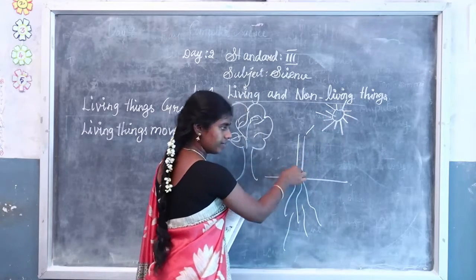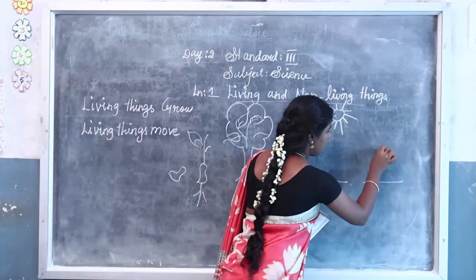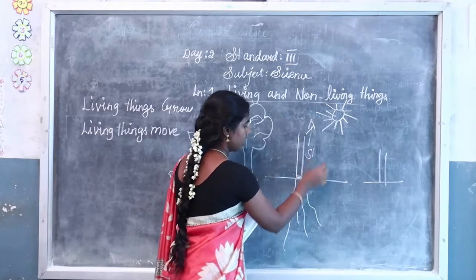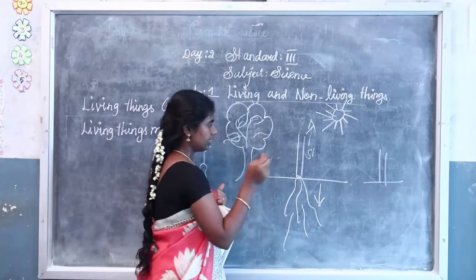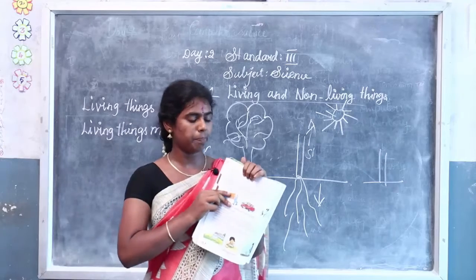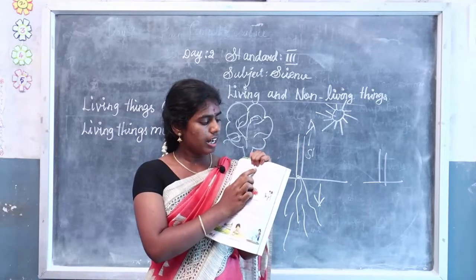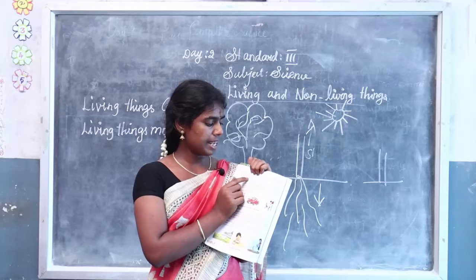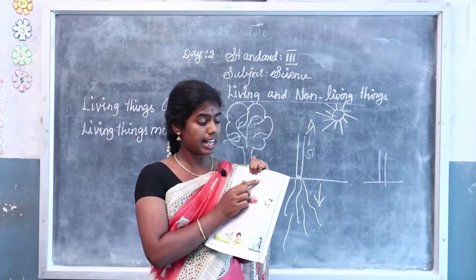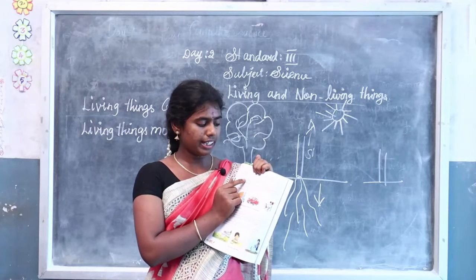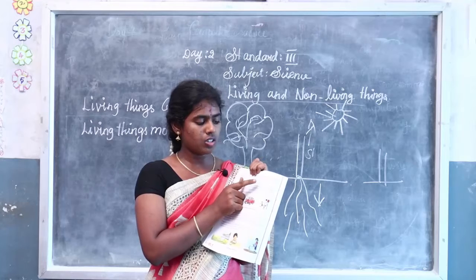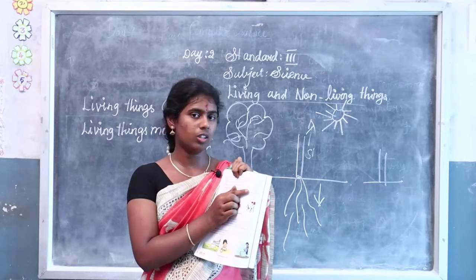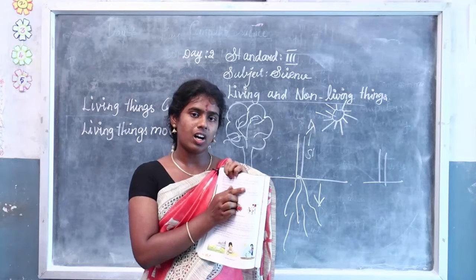The plant will not move from one place to another, but the parts of the plant move: the stem moves upwards and the root moves downwards. The roots go down into the soil in search of water. The stem moves upwards in search of sunlight and air. Non-living things cannot move from one place to another on their own. Can the chair move by itself? No, because the chair is a non-living thing.